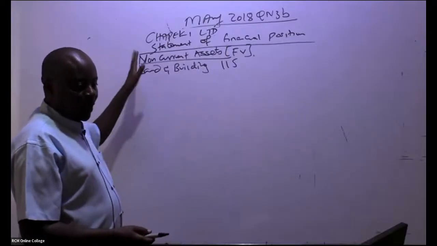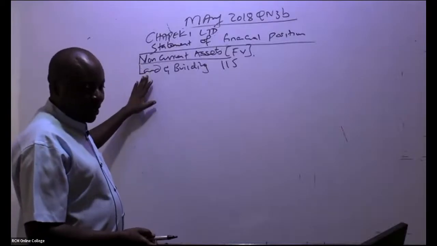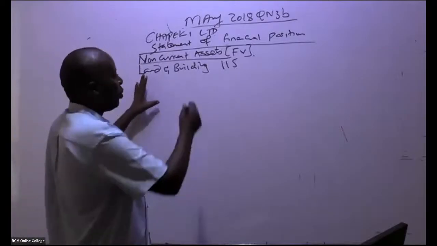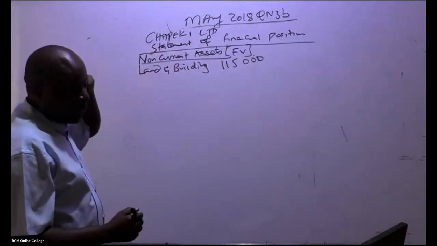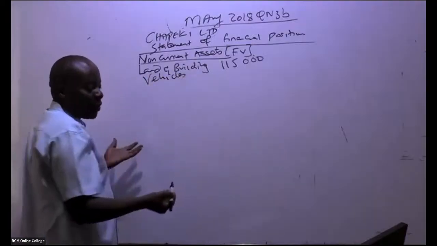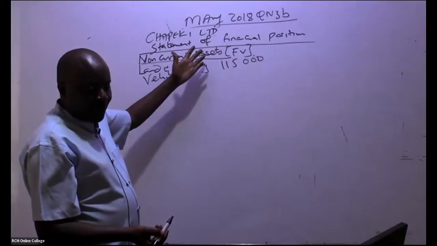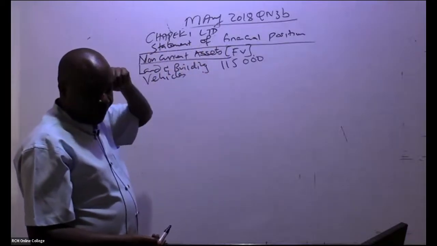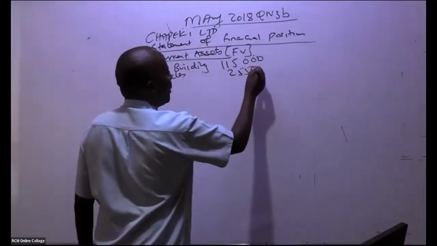So we have statement of financial position, Chapeki Limited. So non-current assets, fair value. So land and buildings, we have 115,000, I'm told. Thank you very much. The other asset that we have there are vehicles. Fair value, these are free marks. So vehicles, how much do we have here? 25,500. So that you can move with speed.